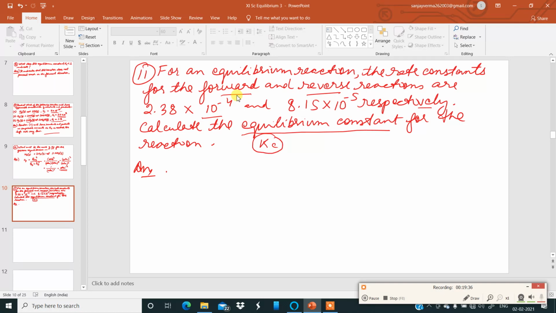So you must be remembering the formula. Kc is equal to Kf, rate constant for the forward reaction, divided by rate constant of the reverse or backward reaction, Kr. So just put the values of Kf and Kr in this formula. Kf is 2.38 into 10 to the power of minus 4, and Kr is 8.15 into 10 to the power of minus 5.